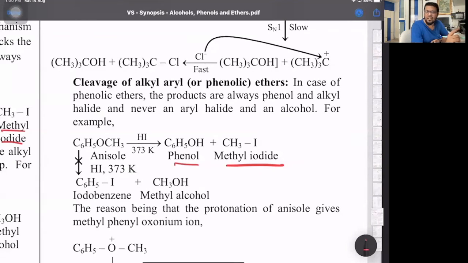The reason being that protonation, in case of phenolic ethers, the products are always phenol and alkyl iodide and never an aryl halide. This you don't get at all. You never get it. Okay. You always get this reaction. Lower is the iodide, higher is, in this case for anisole, it will not be alcohol. Lower is the iodide, higher would be phenol, because OH attached to the benzene ring will show more stability.